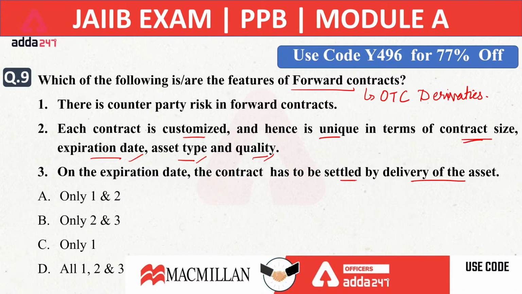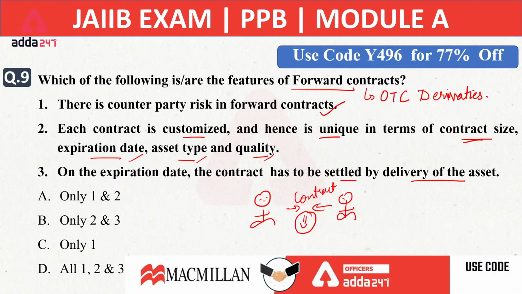It means there are two persons and they agree over the counter that they want to sell or purchase a particular security. So they come under a certain contract. There is no mediator. So it is obvious that when there is no mediator, there is a chance of counterparty risk in the forward contract.